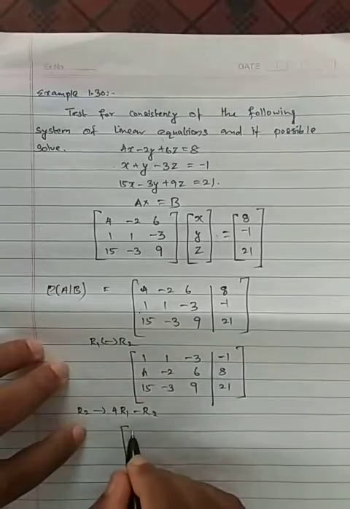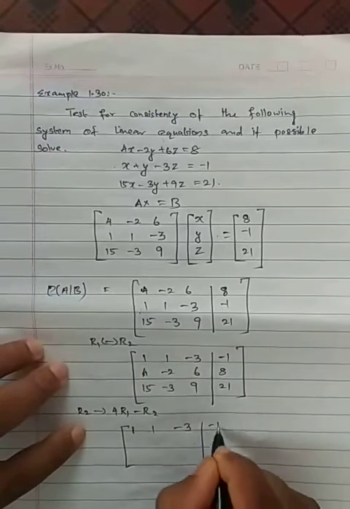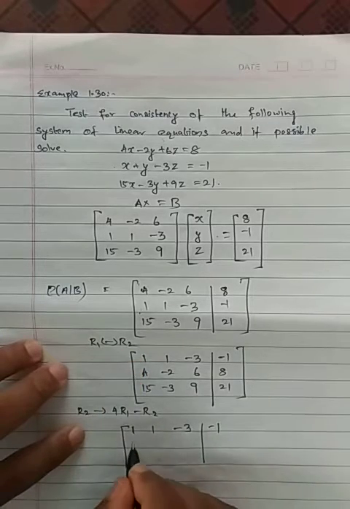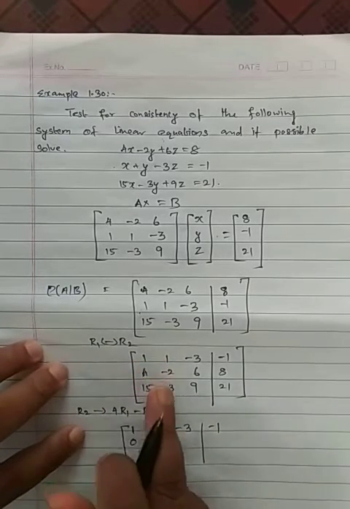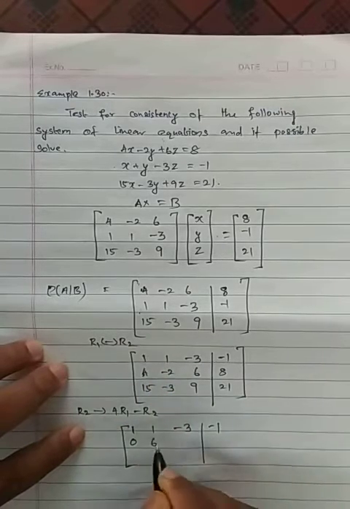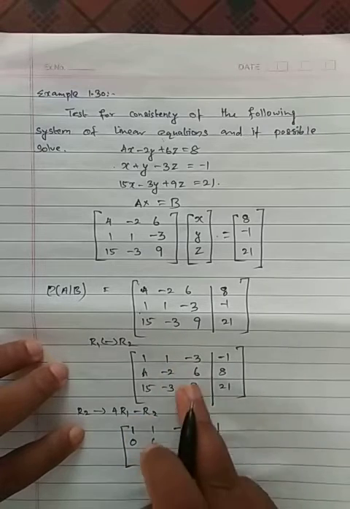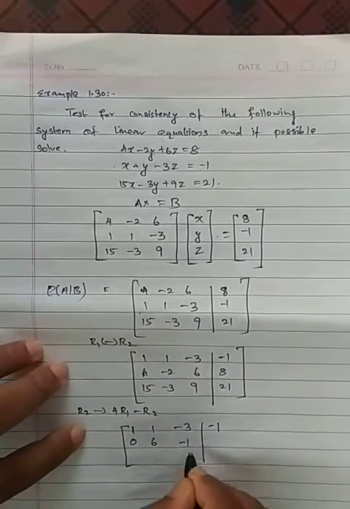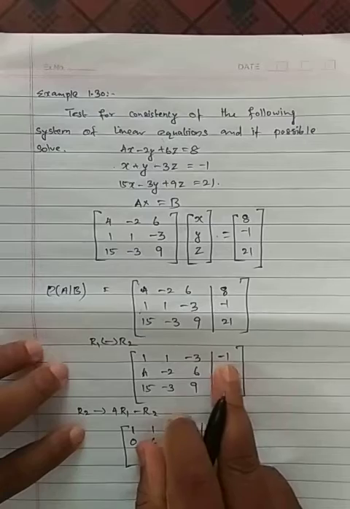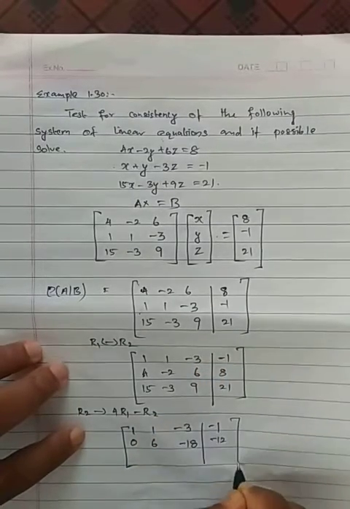So the first row I am writing as such, because it's not going to be changed anymore. 4 ones are 4, 4 minus 4, 0 will come. 4 ones are 4, minus of minus will become plus, so 4 plus 2 is 6 will come. Here 4 3s are 12, minus 12, minus 6, now minus 18 will come. Here 4 ones are 4, minus 4 and 8 minus 8, now minus 12 will come. So one task is over.